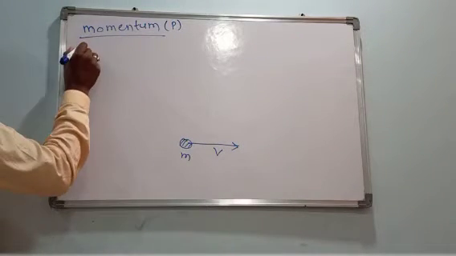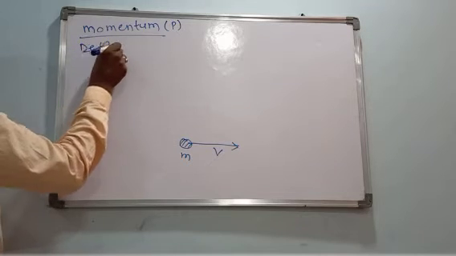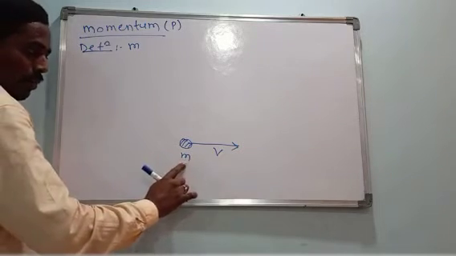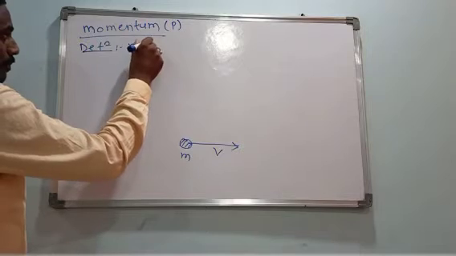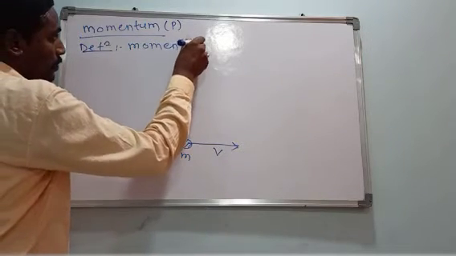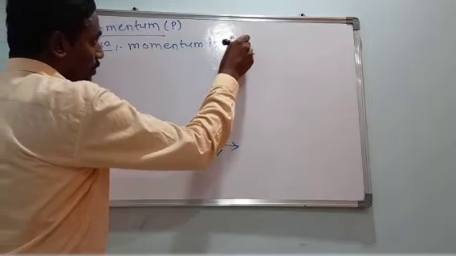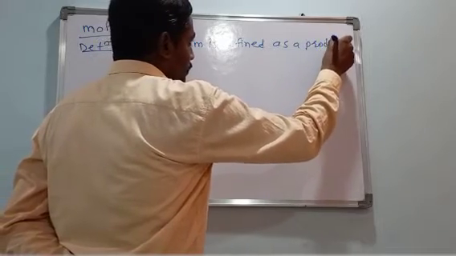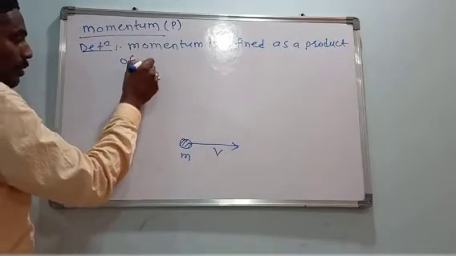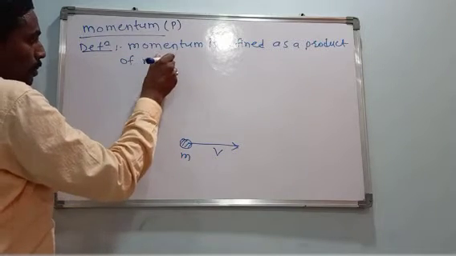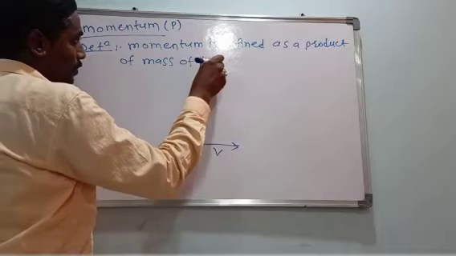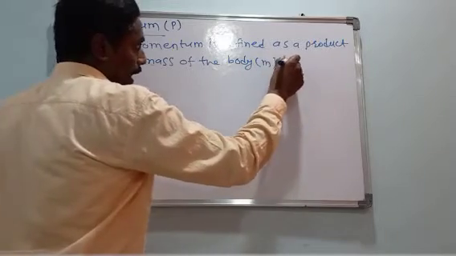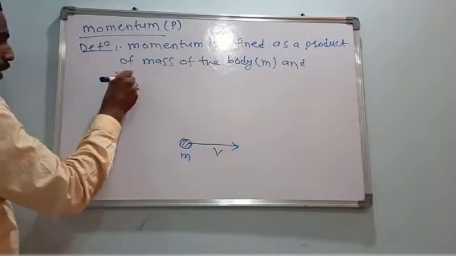What is the definition? Momentum is defined as the product of the mass of the body or object, m, and the velocity of the body, v.